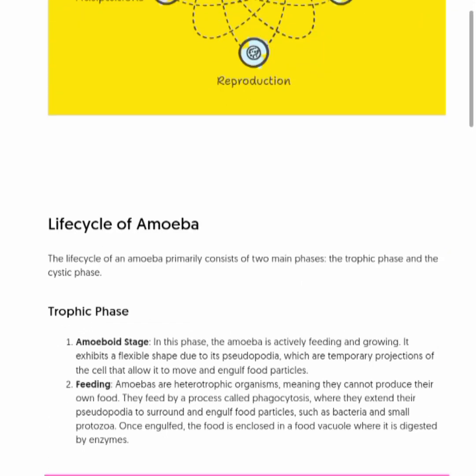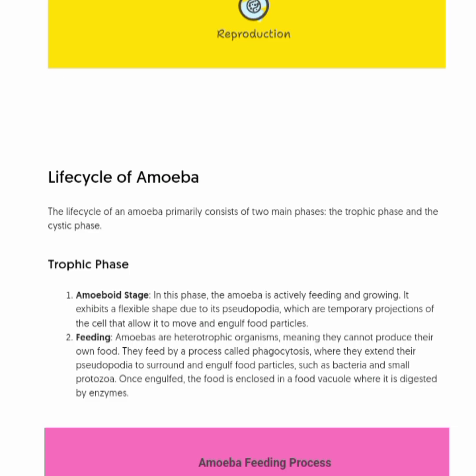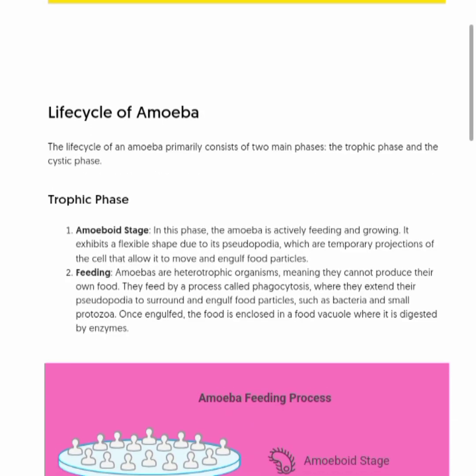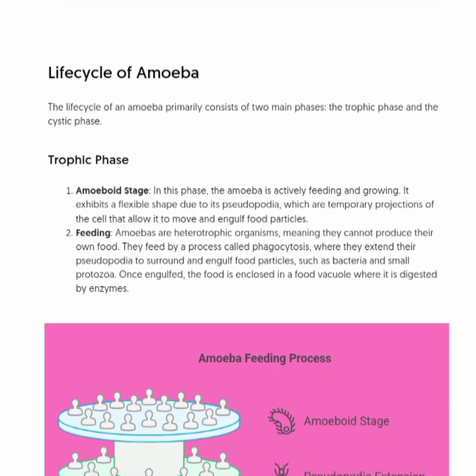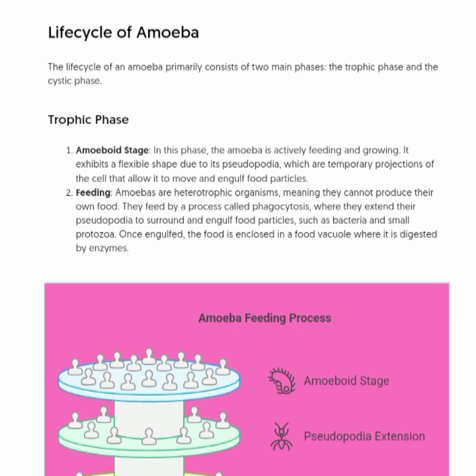Life cycle of amoeba. The life cycle of amoeba primarily consists of two main phases, the trophic phase and cystic phase. Trophic phase. This is divided into three substages. First is the amoeboid stage. In this phase, the amoeba is actively feeding and growing. It exhibits a flexible shape due to its pseudopodia, which are temporary projections of the cell that allow it to move and engulf food particles.